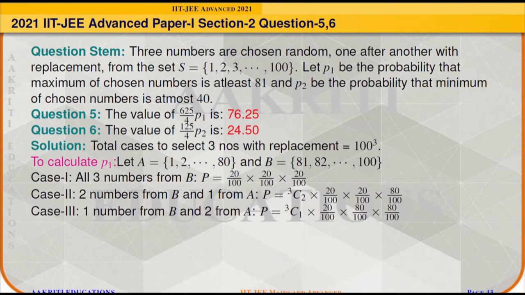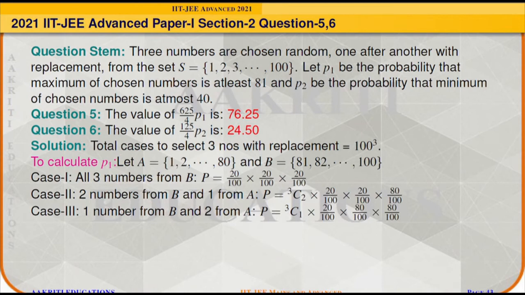Now in the second case we have to pick 2 numbers from set B and 1 number from set A. This can be arranged in 3C2 ways, and the probability to pick 2 numbers from set B will be 20 by 100 times 20 by 100, and the probability to pick 1 number from set A will be 80 by 100. And similarly, in case 3, 1 number should be from set B and 2 numbers from set A.